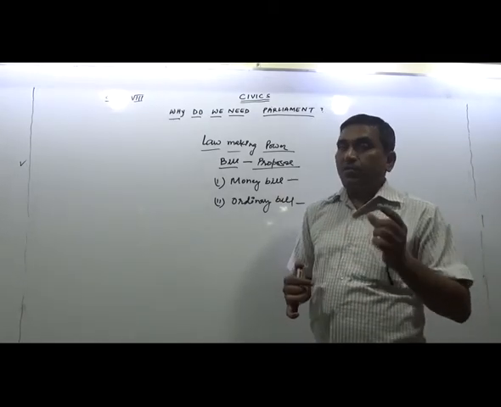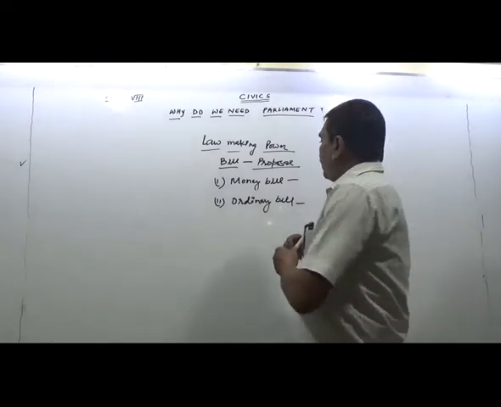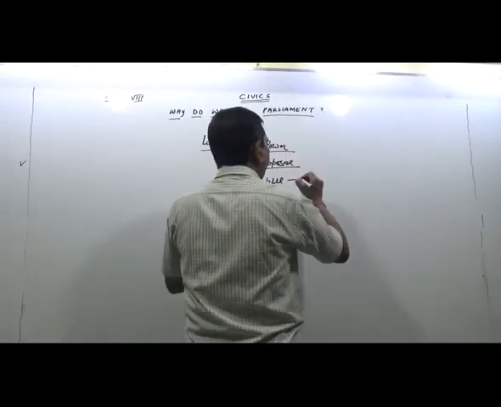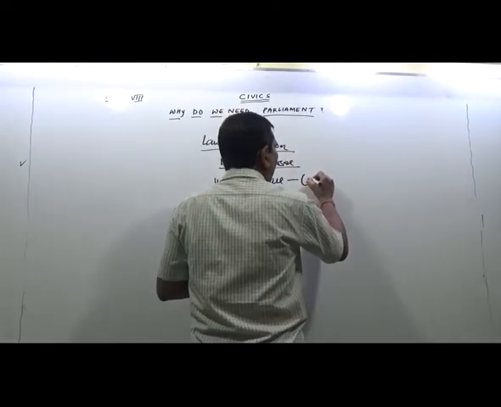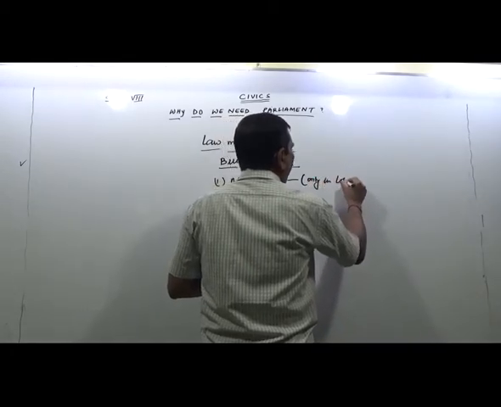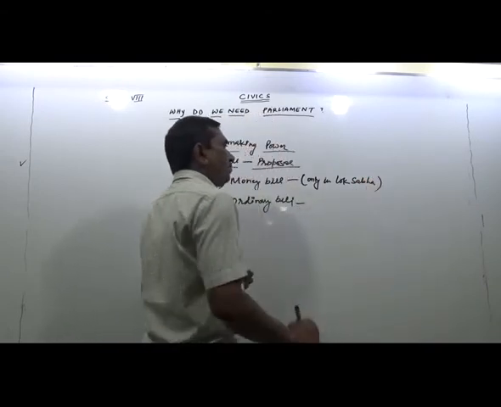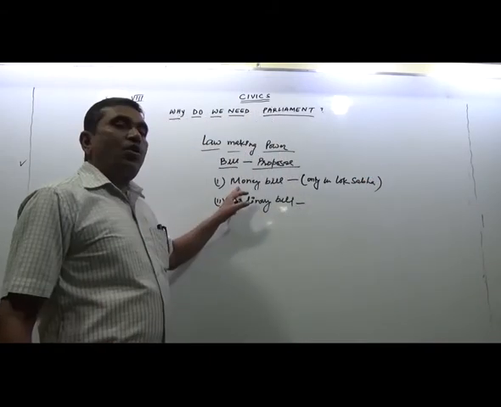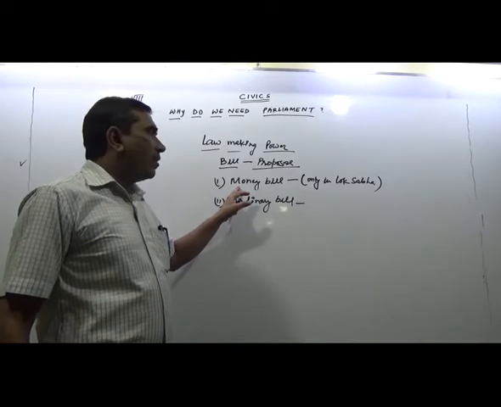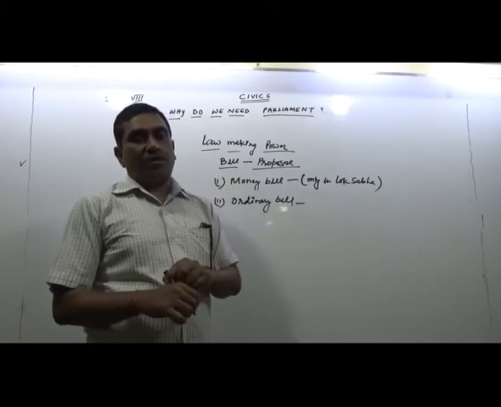In other words, money bill can be introduced only in Lok Sabha. This bill cannot be introduced in the Rajya Sabha.